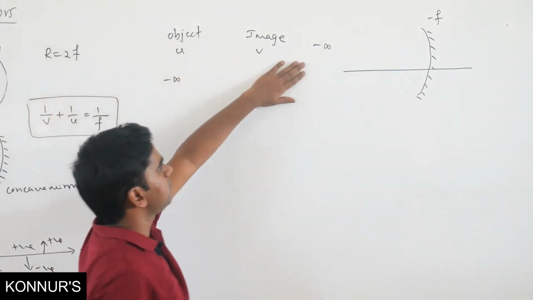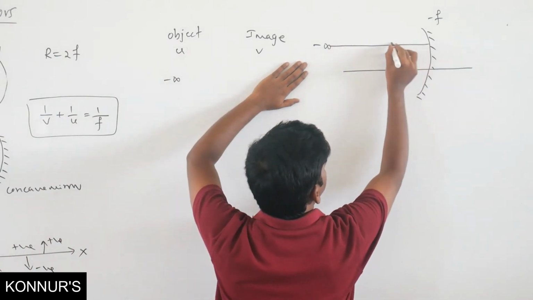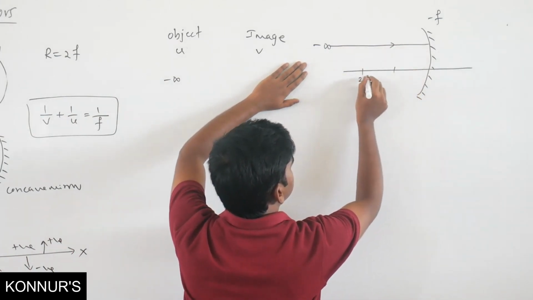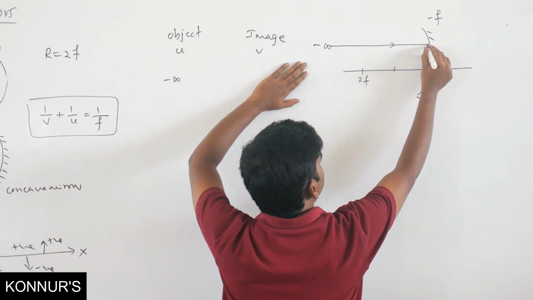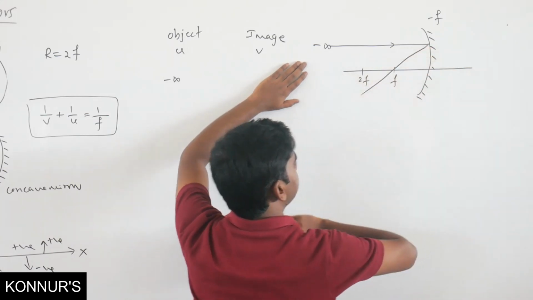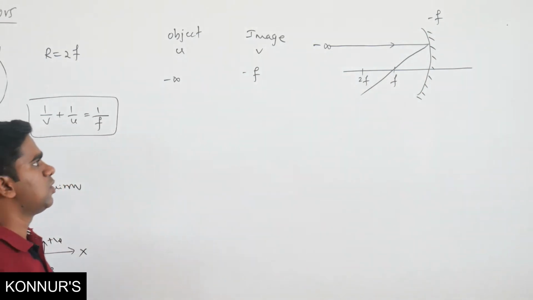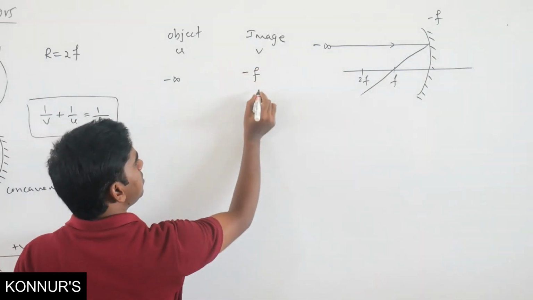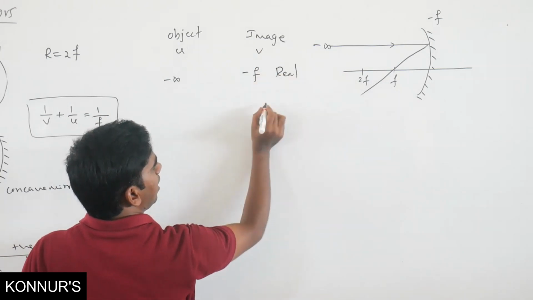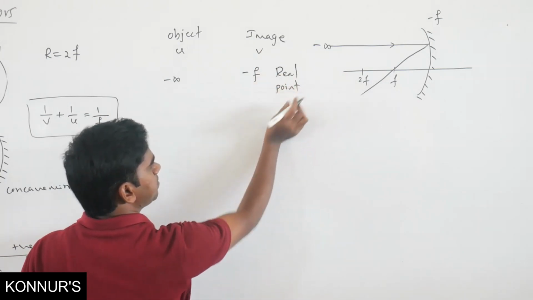So if object is at minus infinity, where will be the image? This is f, this is 2f. So image will form at f. Negative or positive? It is negative.